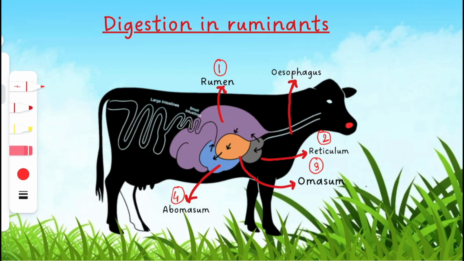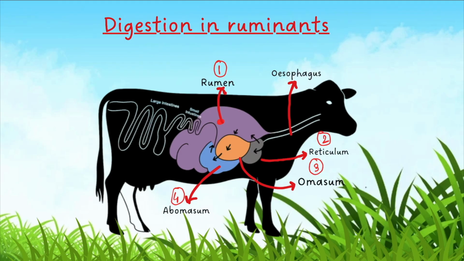So cows or ruminants have a four-chambered stomach: rumen, reticulum, omasum, and abomasum. Then they have the small intestine, the large intestine and the anus. This is the whole digestive system of a ruminant.